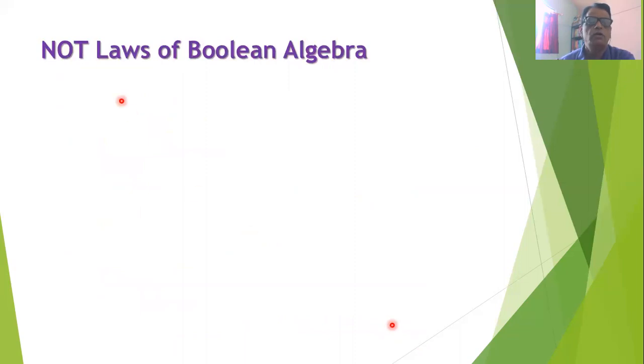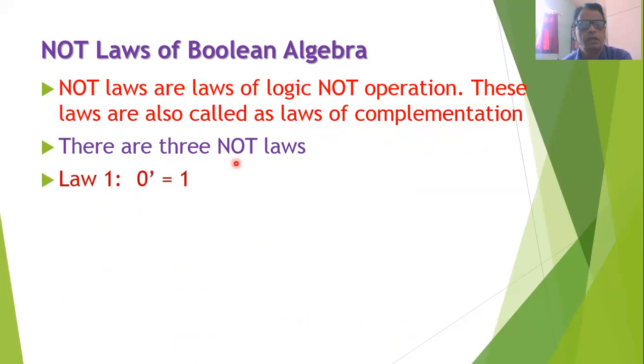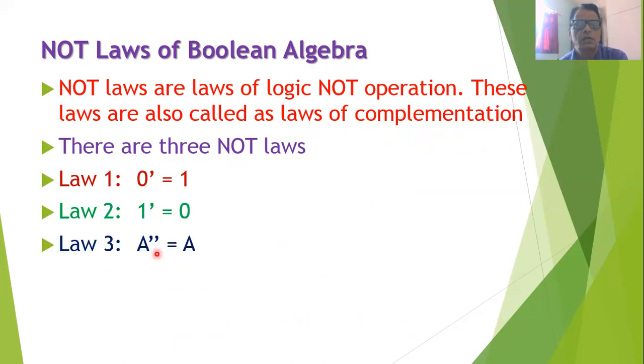Now we will go for the NOT laws of the Boolean algebra. The NOT laws of the Boolean algebra are associated with the NOT operation, and these laws are also called the laws of complementation or laws of negation. There are 3 NOT laws in Boolean algebra. The first law is stated as the complement of 0 is equal to 1. The second law is stated as the complement of 1 is equal to 0. And the third law is stated as the double complement of A is equal to A itself.